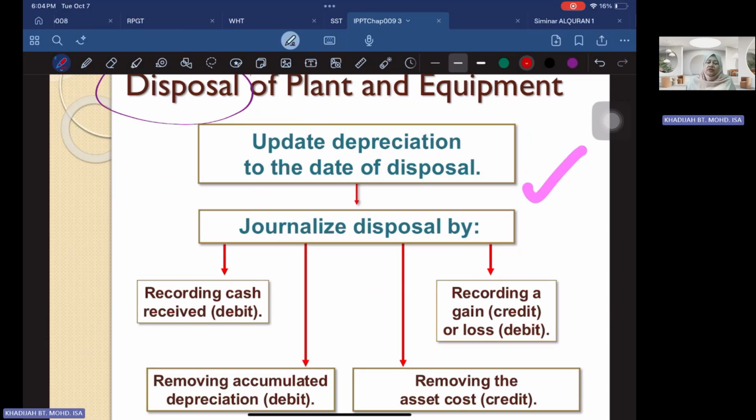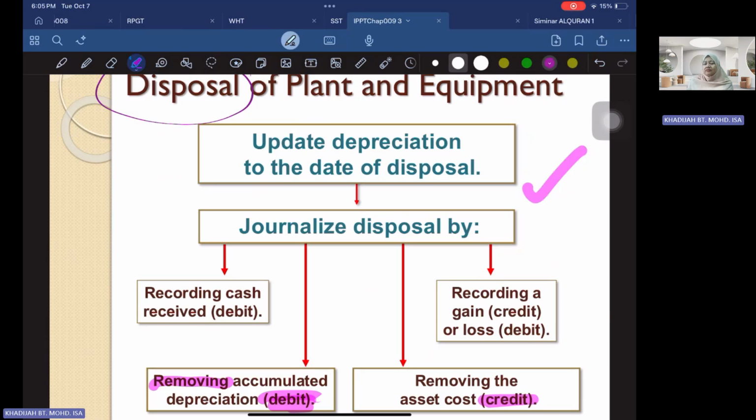So we are going to record your cash, and then you are going to have a removal. For the removal, you have to close the accumulated depreciation account. This one is debited. Why? Because remember, accumulated depreciation normally has a credit balance. So once you dispose of, you want to close it, so you debit the account. Similarly, your asset is a debit, but if you dispose of it, you are going to credit the account.